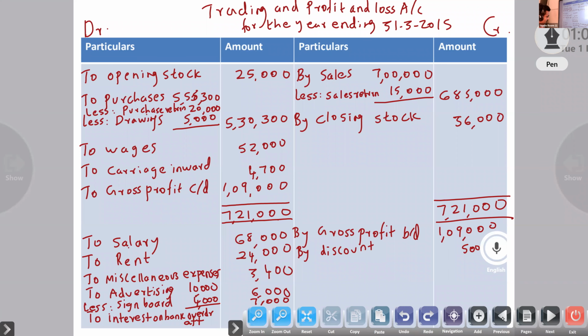Like 9,500. Net loss will be. Which side is more?